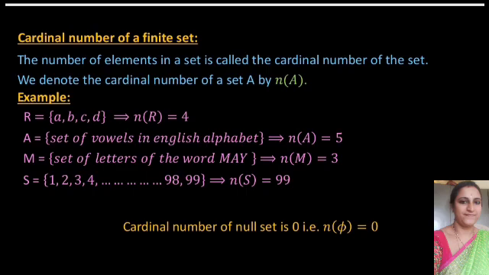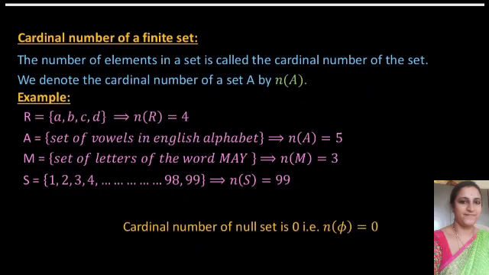Next one, the cardinal number of a finite set. So what is the cardinal number of a finite set? We can find the cardinal number of a finite set only, because in a finite set we can count the number of elements. In an infinite set we cannot count the number of elements.